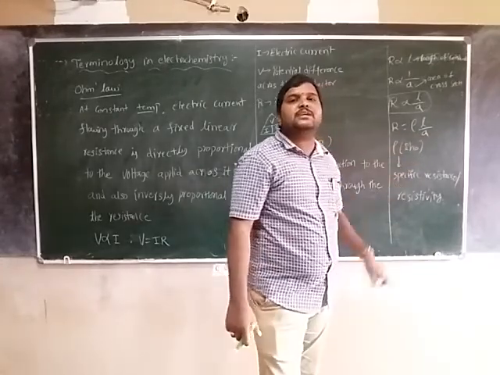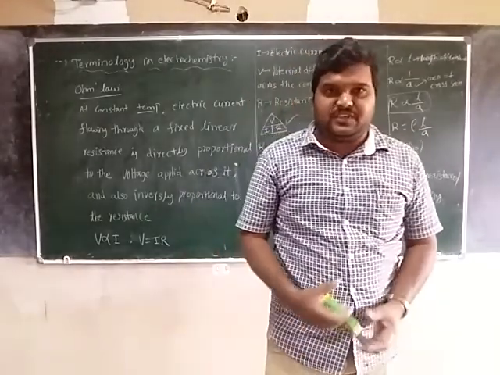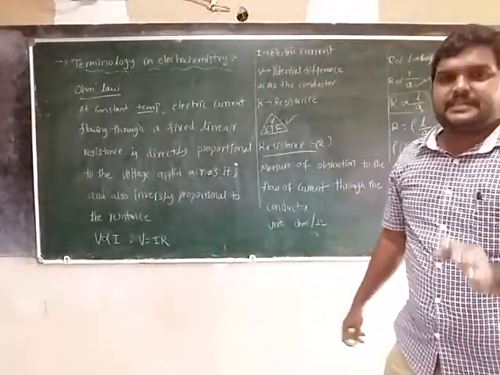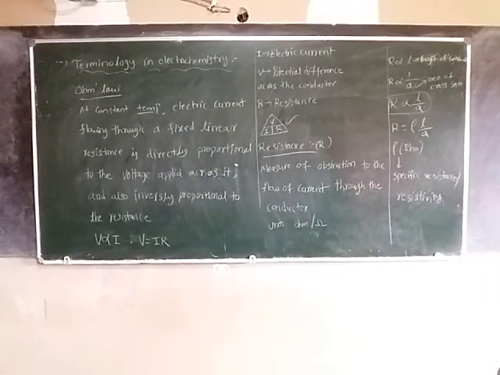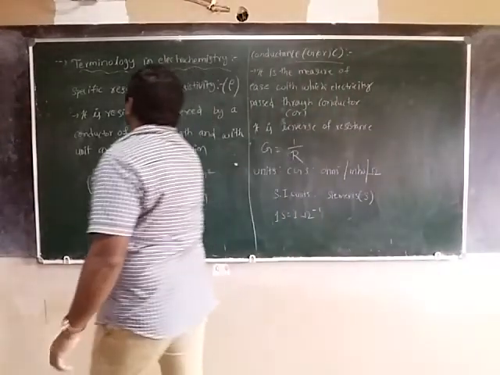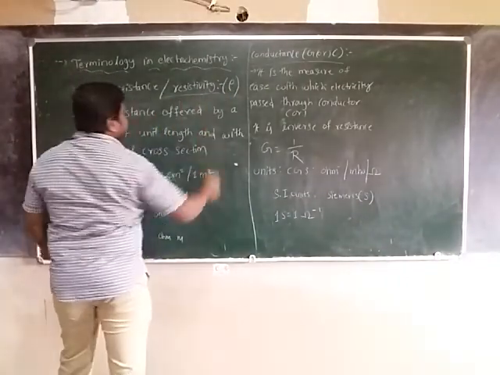Rho is the specific resistance or resistivity. Next one, specific resistance or resistivity.